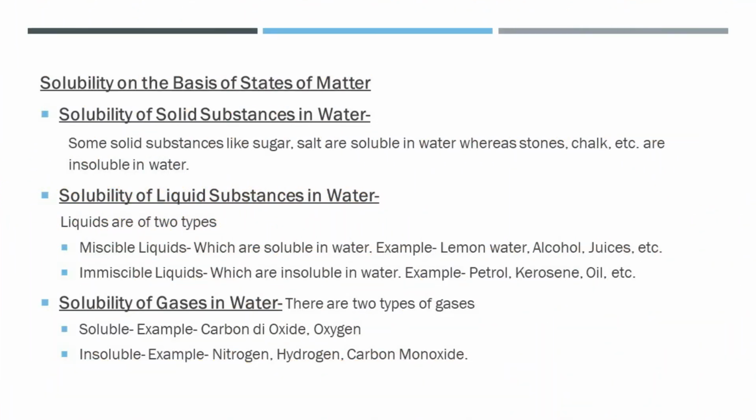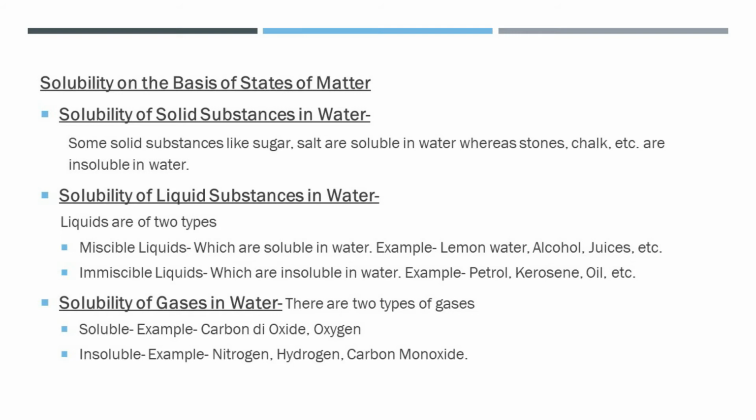Secondly, solubility of liquid substances in water. Now liquid, and water is also a liquid, and other liquid substances, how they are soluble in water we will discuss here. Liquids are of two types. First is miscible liquid and second is immiscible liquids. Now what is miscible liquid?